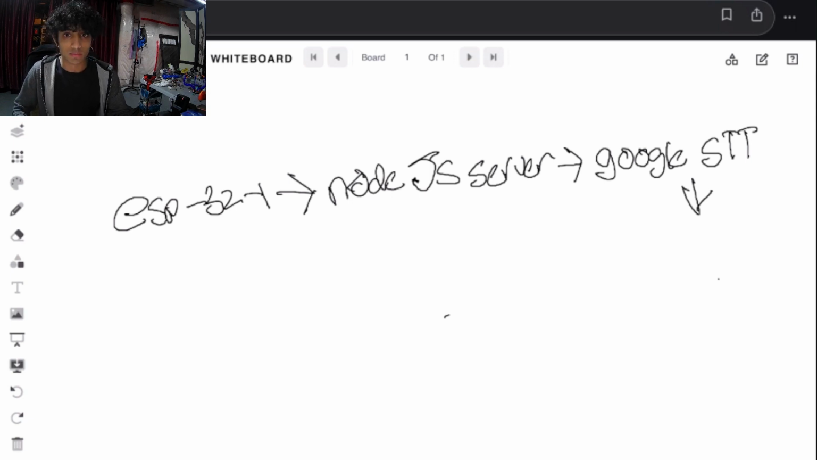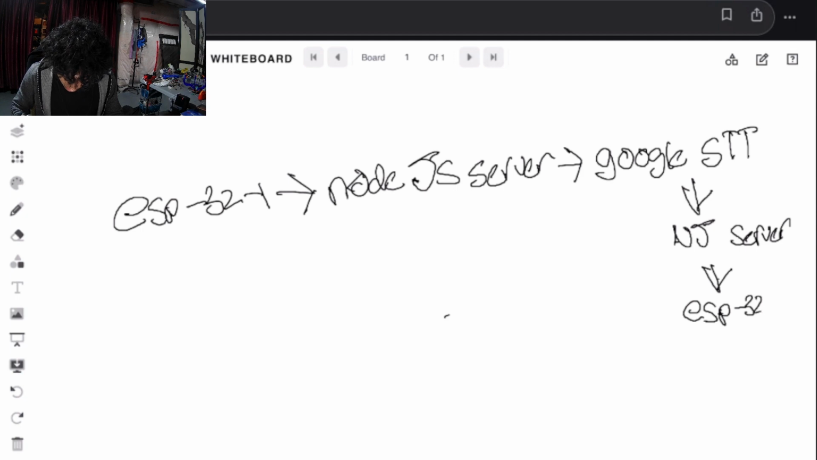We're sending a request from the ESP32 to my computer, from my computer to the Google speech-to-text API, from the Google speech-to-text API back to my computer, back to the Node.js server. We're just going to call this an NJ server. From the Node.js server, it's sent back to the first ESP32, ESP32-1, the one indicating which ESP32.